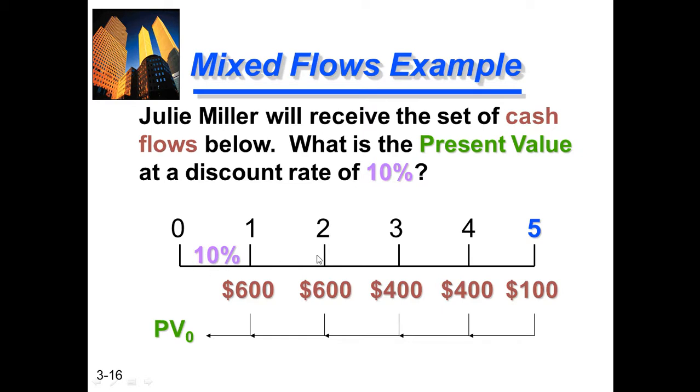In the timeline you can see, at 10% interest, from 0 to 1 they paid $600, then $600 in the second year, in the third year $400, in the fourth year also $400, but in the fifth year they paid $100. There is equal distance but different amounts. This different amount is called mixed cash flows, or a mixed flows example.